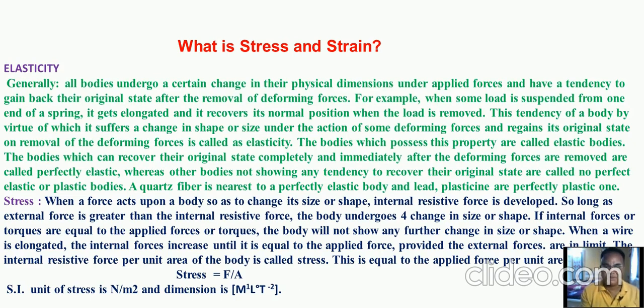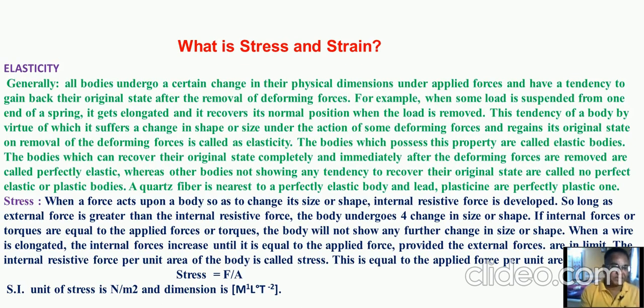That means bodies which do not regain their original shape and size are called plastic bodies, and those bodies which regain their original shape and size after the removal of deforming force are known as elastic bodies. And then the question arises, what is the meaning of elasticity? Elasticity is nothing but the tendency or property of a body by virtue of which it regains its original shape and size after the removal of deforming force.